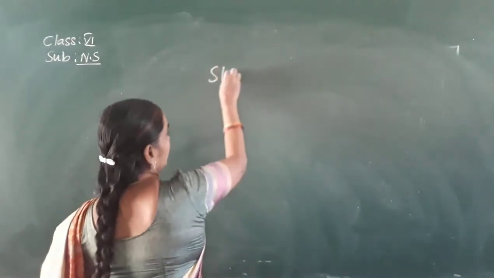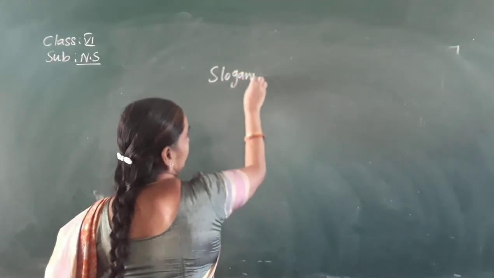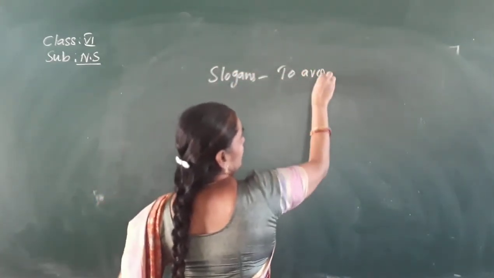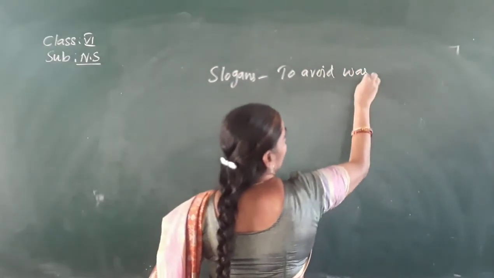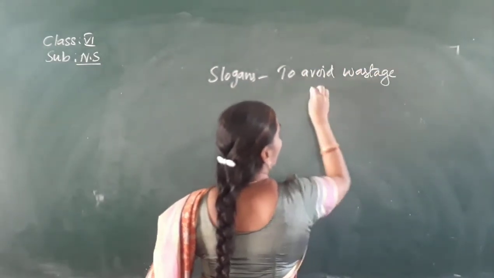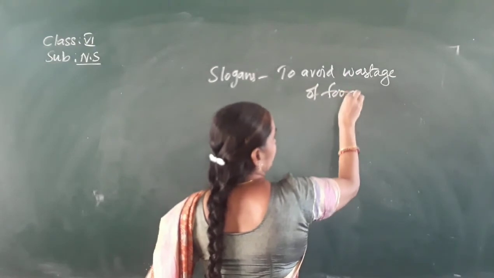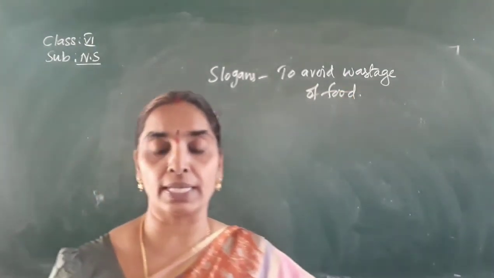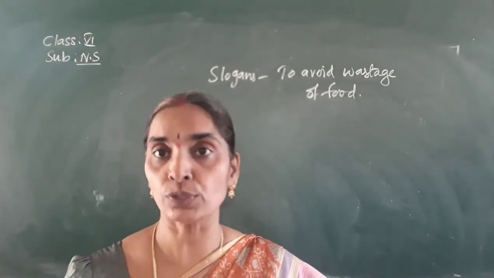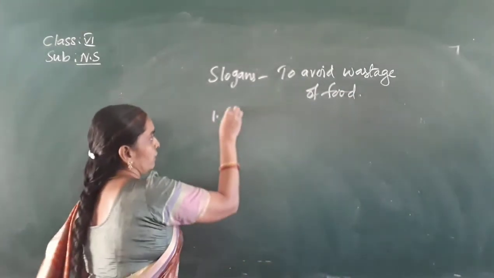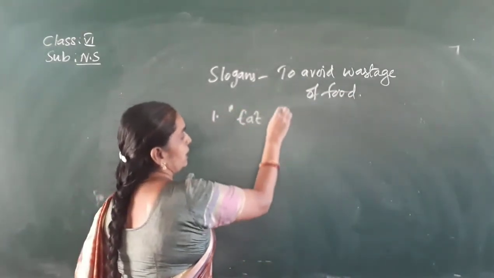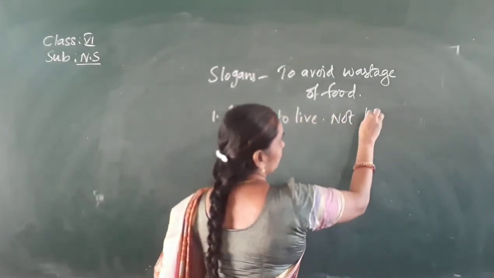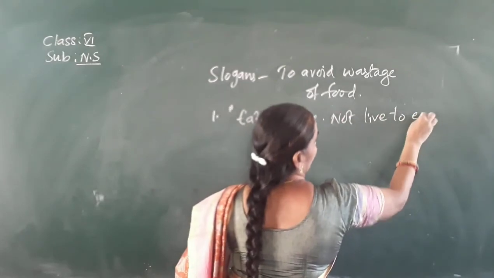This is also an important question. Slogans related to avoiding wastage of food. What are the slogans? The first one is: eat to live and not live to eat. You are very well aware of this slogan, isn't it? Eat to live, not live to eat.